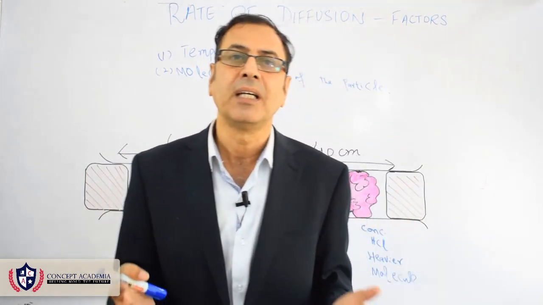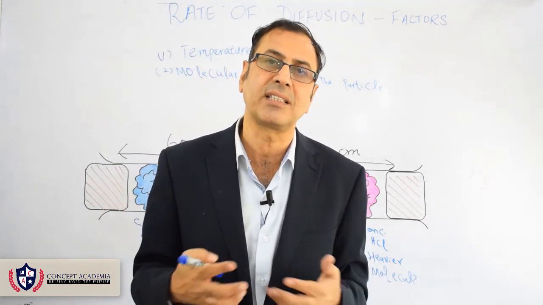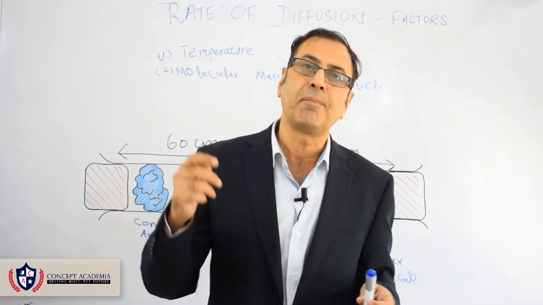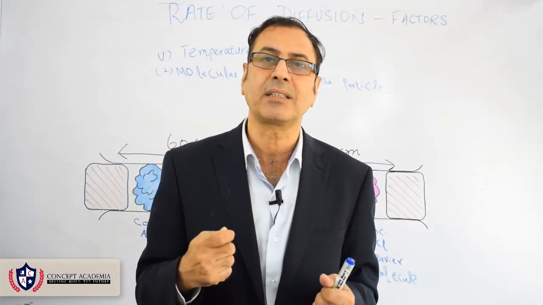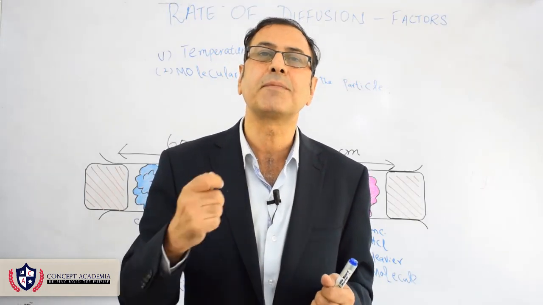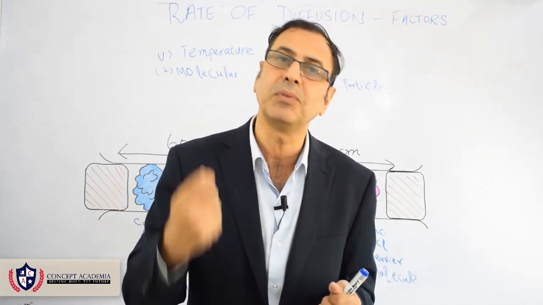As a summary, I can recap the points we discussed in this chapter. The basic idea we discussed in this chapter is that matter is made of tiny particles, and these tiny particles move.